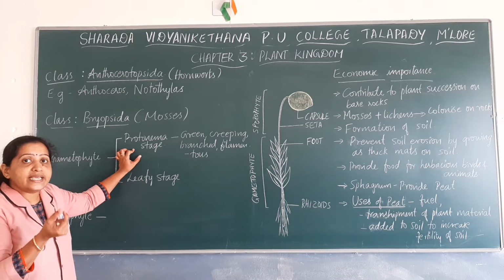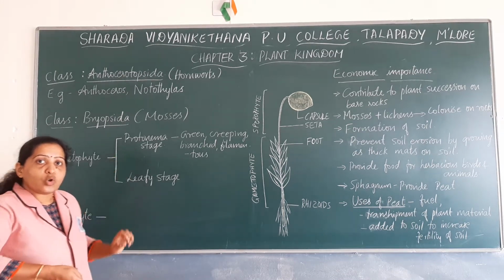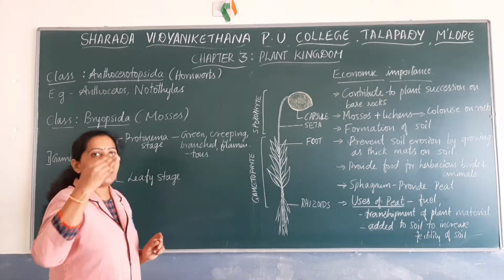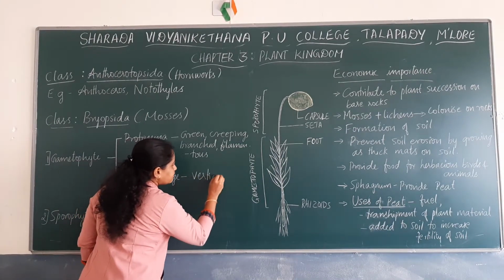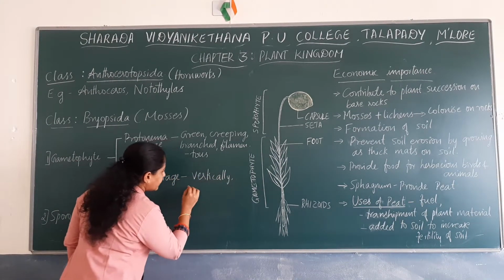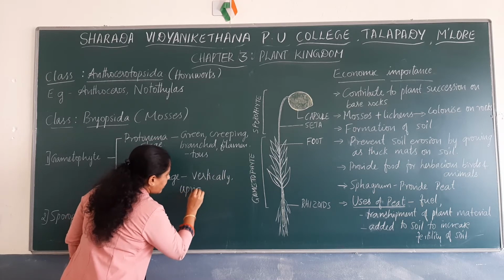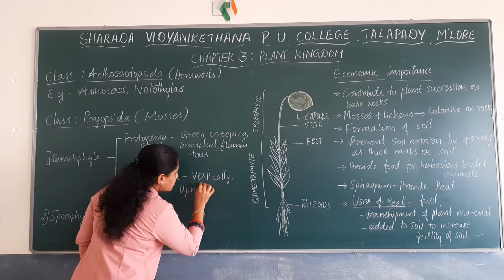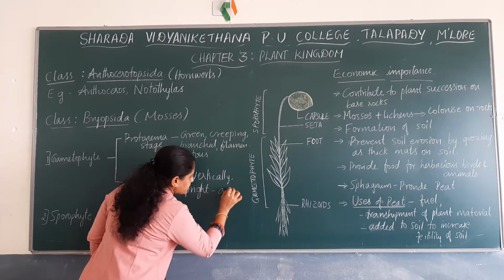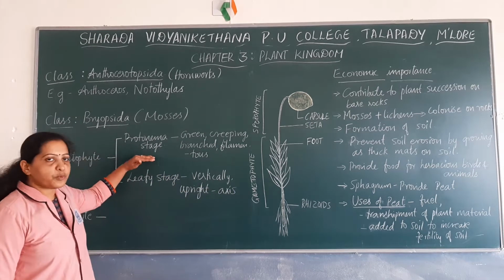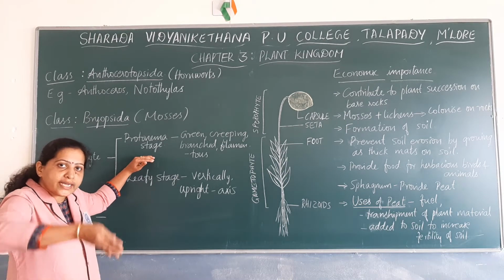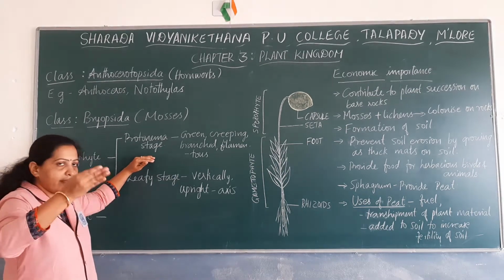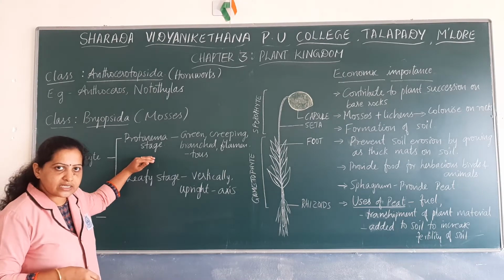These buds grow vertically upwards. They grow erect or upright and have an axis.